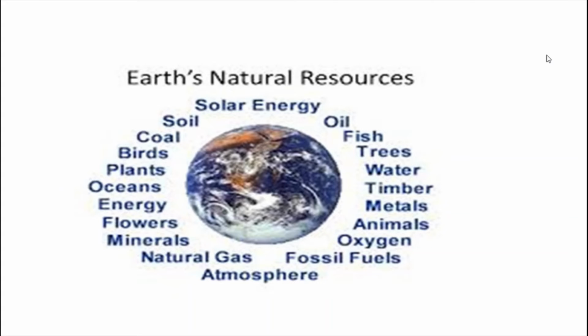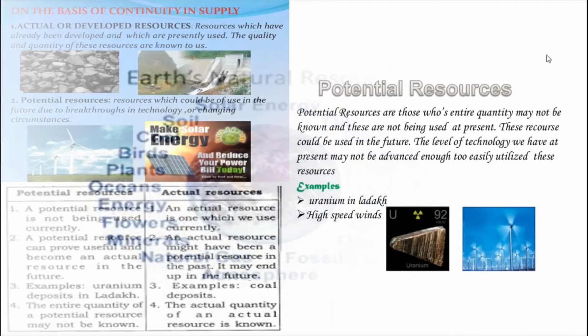Solar energy, soil, coal, birds, plants, oceans, energy, flowers, minerals, natural gas, atmosphere, fossil fuels, oxygen, animals, metals, timber, water, trees, fish, oil. These are the resources which we are getting from nature.